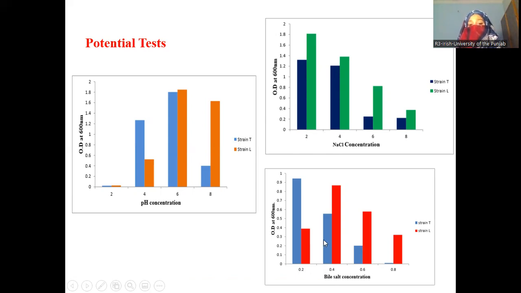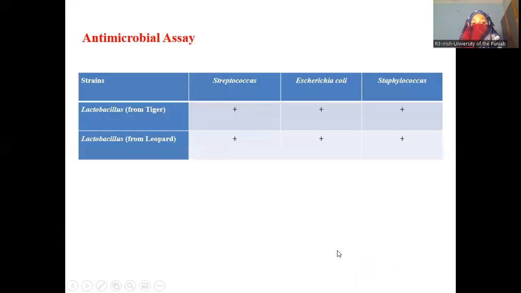Same in bile salt concentration, but the bile salt tolerance is different because of the different sources. Strain T, isolated from tiger, gives good growth at 0.2% bile salt concentration, while the strain of leopard gives good growth at 0.4% bile salt concentration.